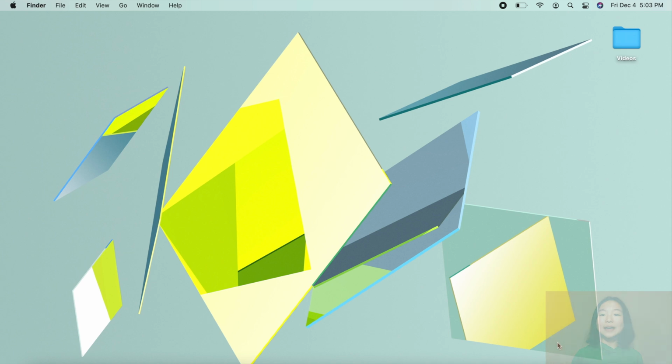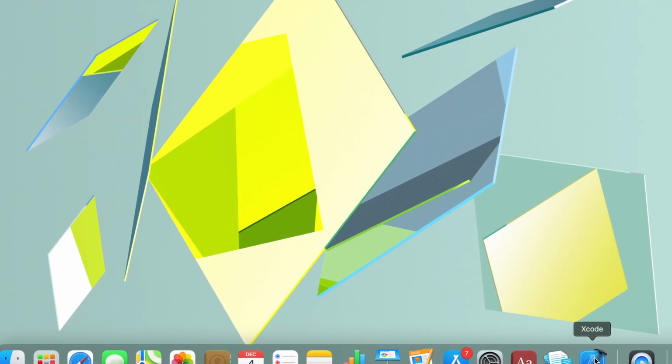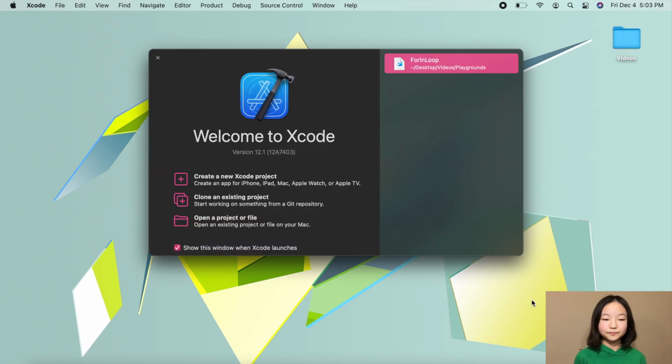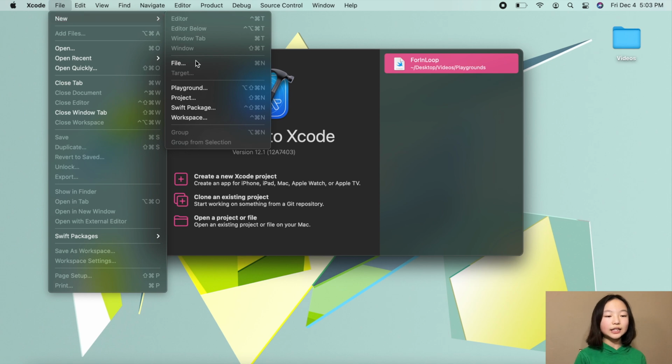So let's go ahead and open up XCode. And then go up top in the top menu bar and go into File, New, and Playground.